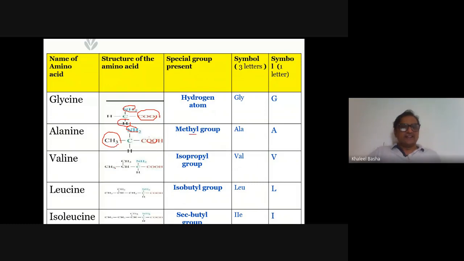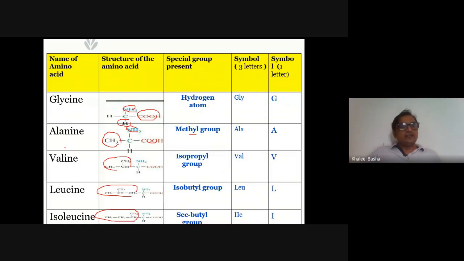Isopropyl group, valine; this is the isopropyl group. Leucine has the isobutyl group, and isoleucine has the secondary butyl group. These are the groups present in the side chain. That's why amino acids are classified based upon the R group, or side chain group, of the amino acids.